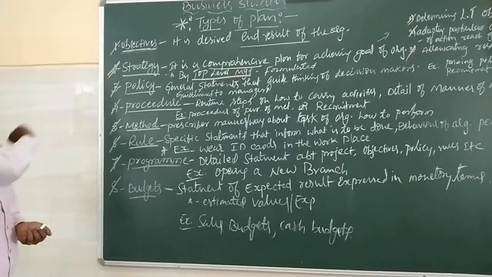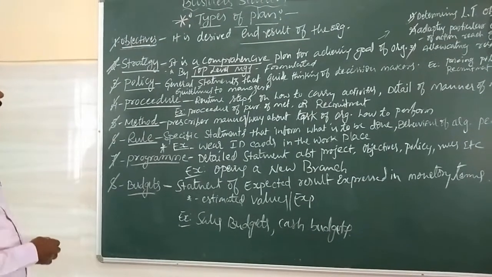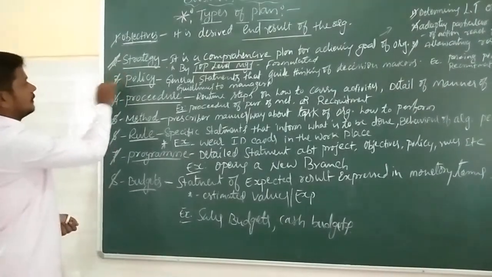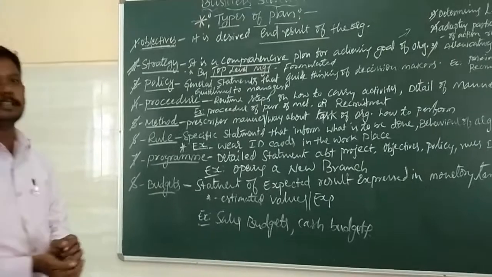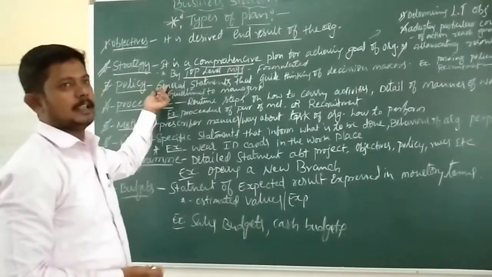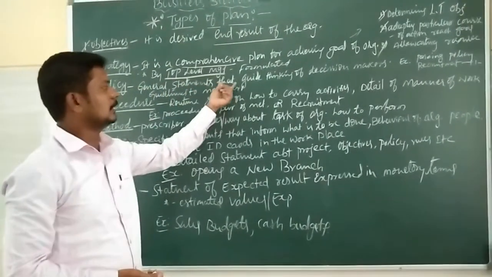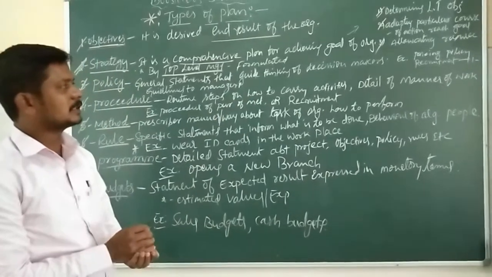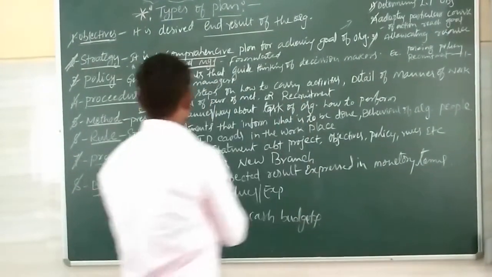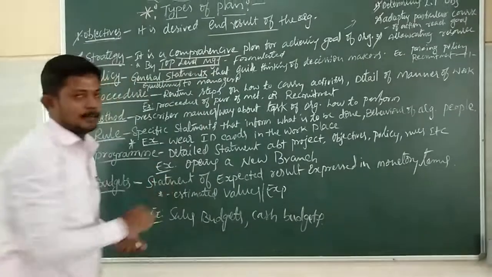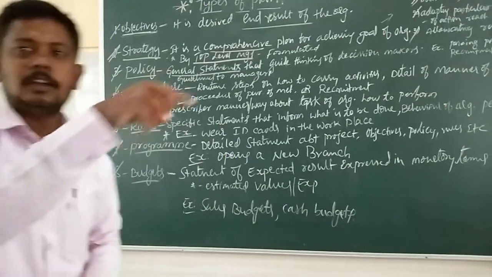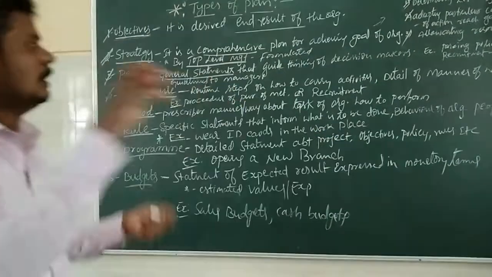This is about the information of strategy. And then next one is policy. Policy is another important type of planning. What is policy? Policy refers to a general statement that guides the thinking of decision makers. It is a general guideline, a general statement that guides decision making for the organizational managers.